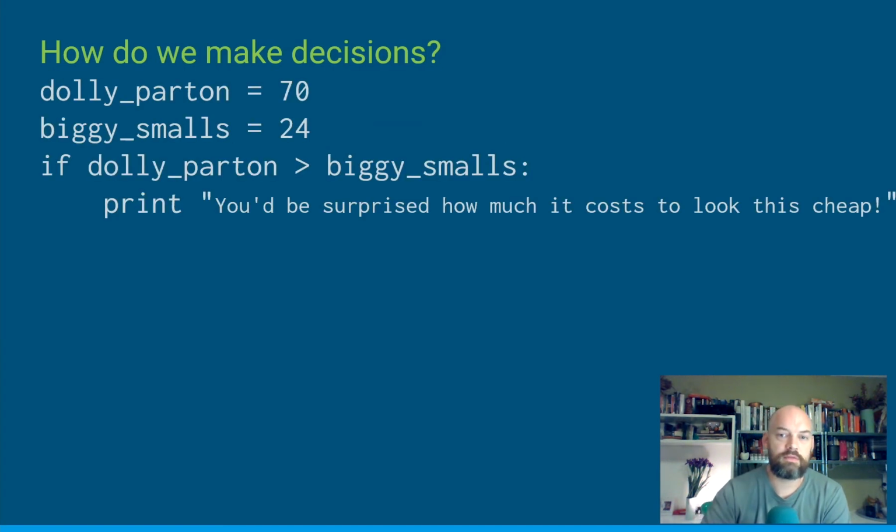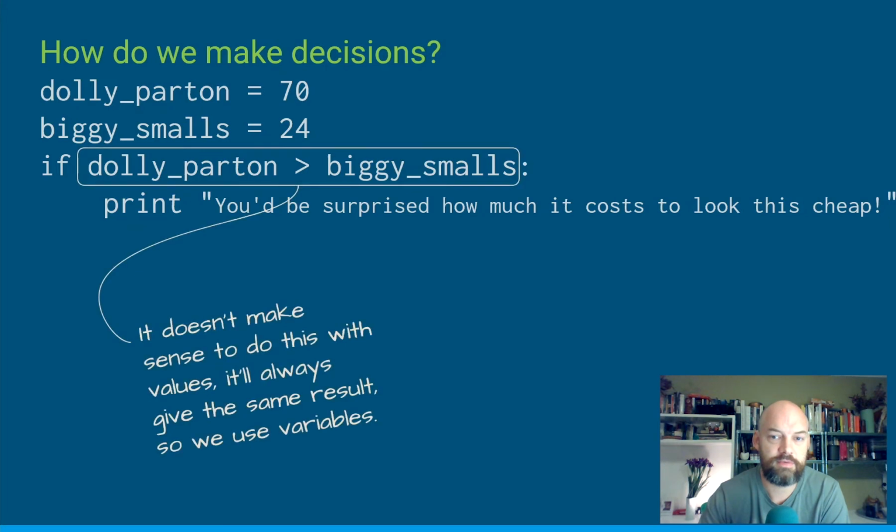Now that's not that helpful if you just have a number, because you could do that in your head. The computer will always resolve the same way. So we want to use variables to do these things. These variables could be anything. They could be heights, they could be year of death, or whatever. So depending on what we're going to put into these variables, this thing will resolve in a different way.